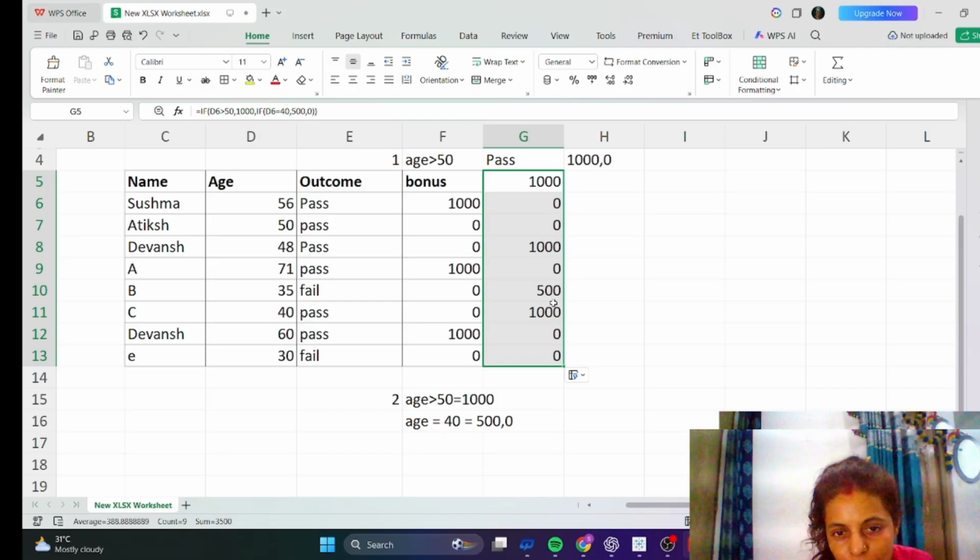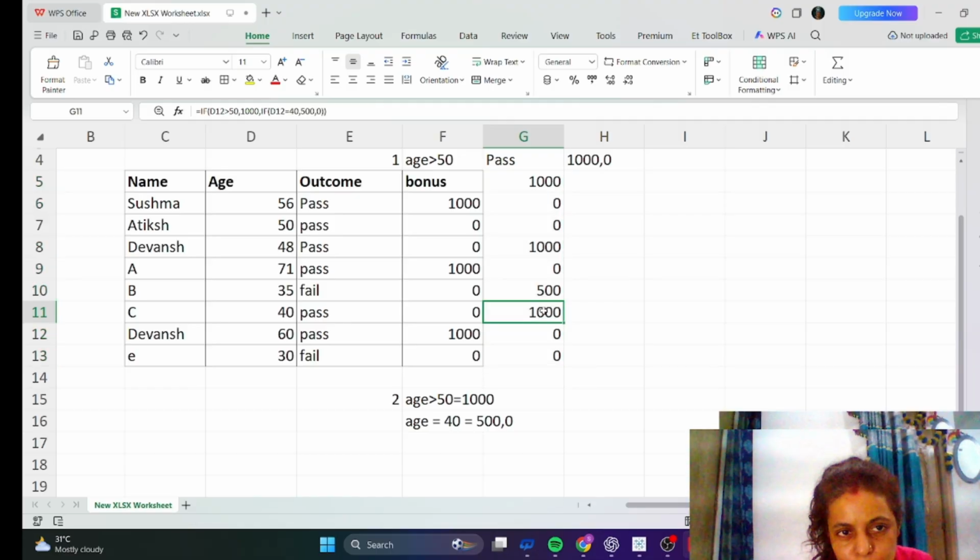He should also get 500. Why is it saying 1000 here? I think it is taking it like less than. So guys, if the formula works like that, you just have to apply it like that.